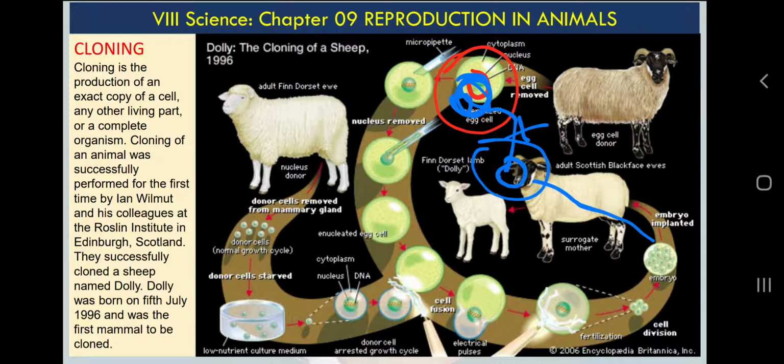With this complete information, this zygote will divide and divide and divide in the oviduct and uterus in the female reproductive system. Then it will develop into a human fetus or embryo or child. This is how human reproduction happens, or reproduction happens in any animal.